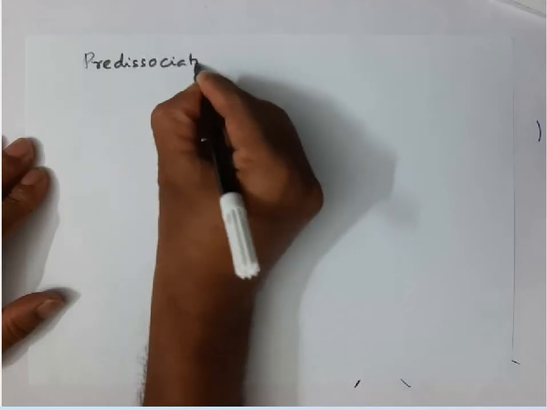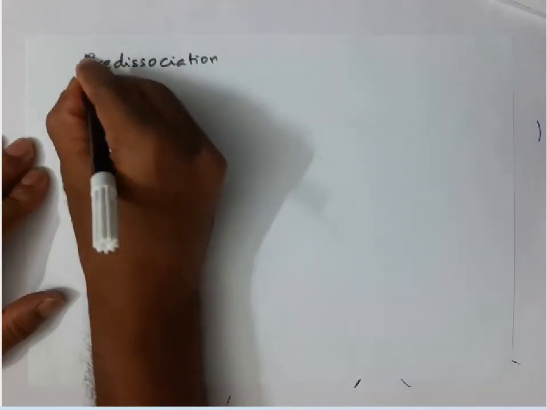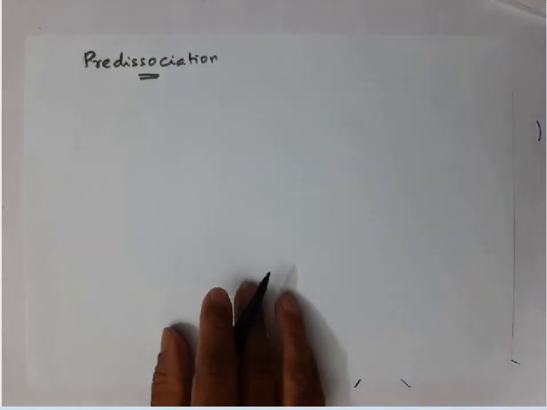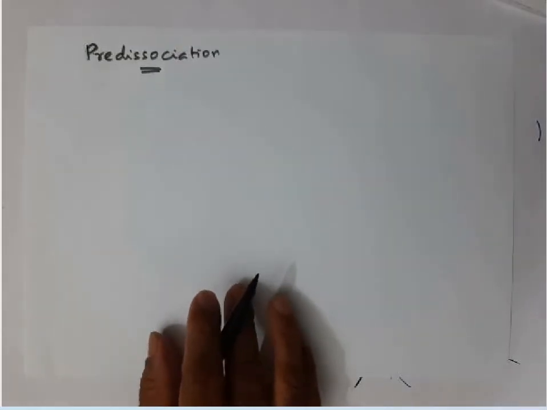In the case of pre-dissociation, when will pre-dissociation occur?